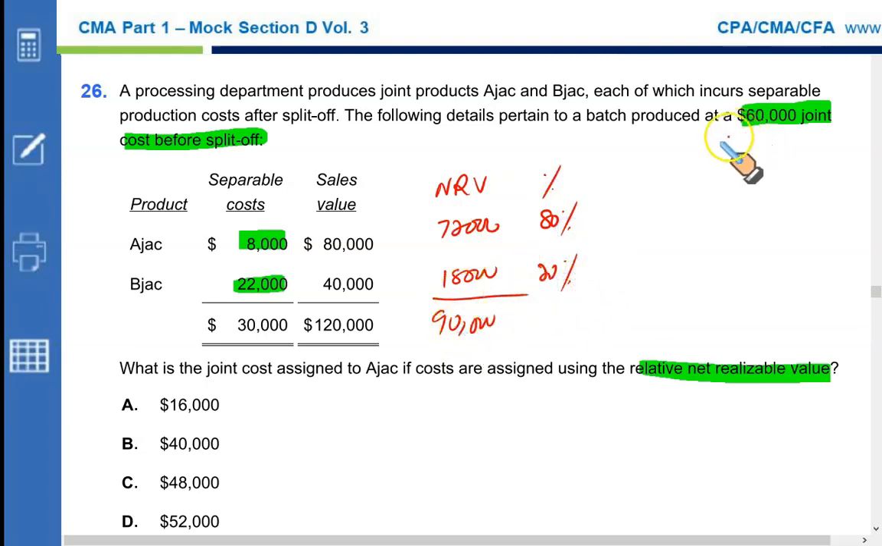Now you need to allocate your joint costs. Joint cost allocated on the basis of NRV: 80% of 60,000 will give you 48,000 and 20% of 60,000 will give you 12,000. So what are we required to calculate? What is the joint cost assigned to AJAC? 48,000. C.